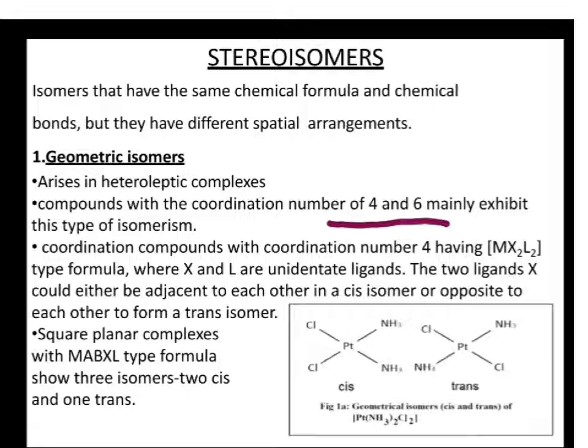Now, geometrical isomers, you can see cis and trans isomers. If the coordination number is 4 and the formula is MX2L2, X is one ligand, L is another ligand. In this example, M is platinum, and X can be Cl or NH3; similarly L. X and L are two different types of unidentate ligands.